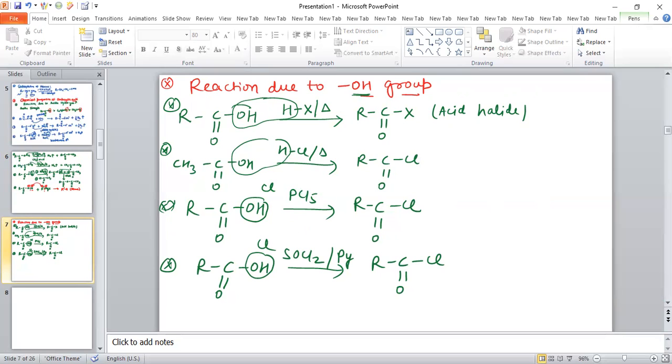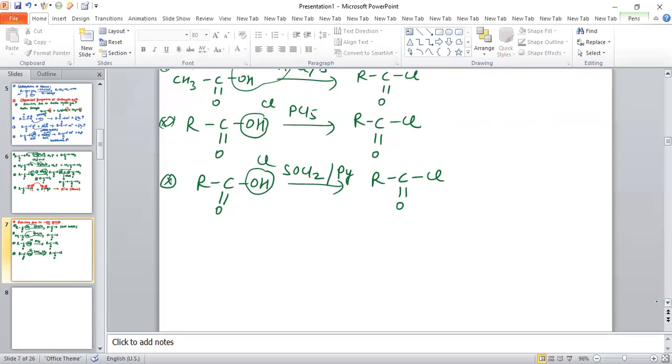In the same way, some more reactions of carboxylic acid due to OH group. Suppose we have the carboxylic acid RCOOH and the reaction of carboxylic acid with ammonia. You can write ammonia in this way, H-NH2, because this is NH3.